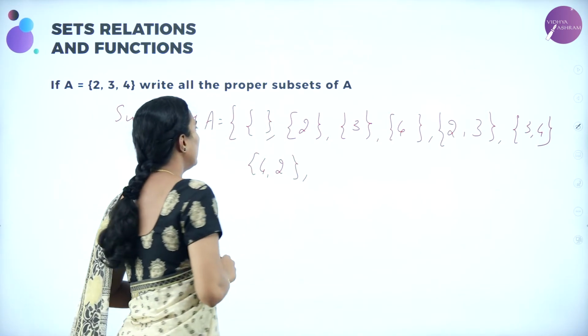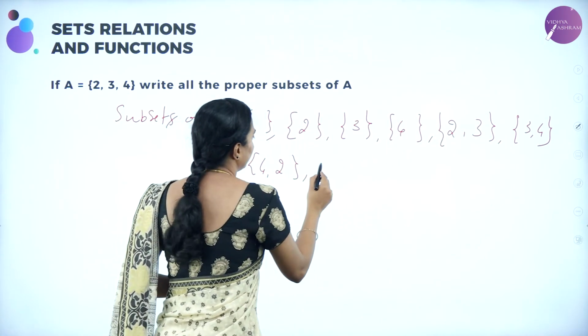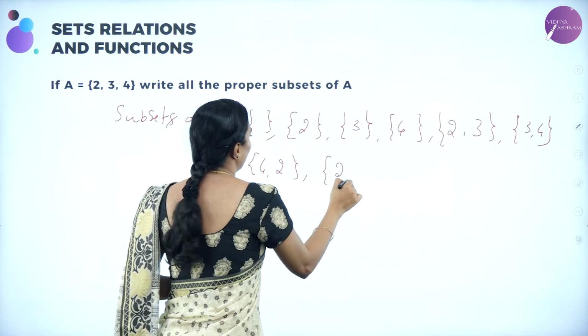So how many? 2 power 3 means 8. 1, 2, 3, 4, 5, 6, 7, 8.